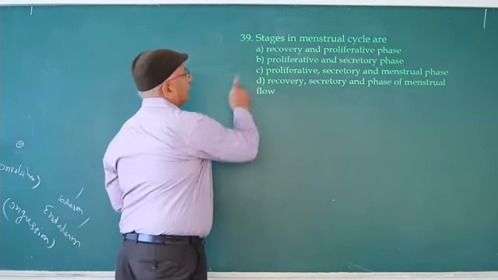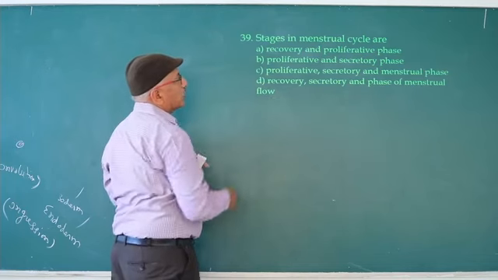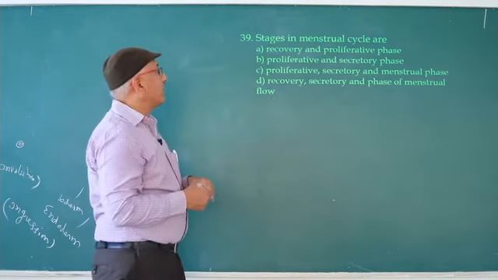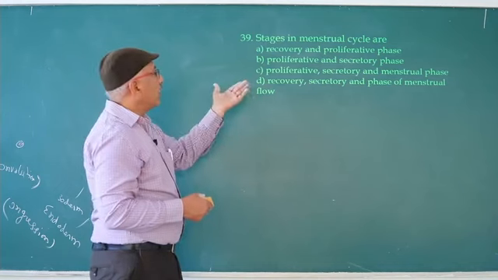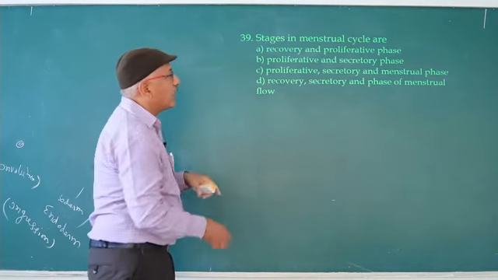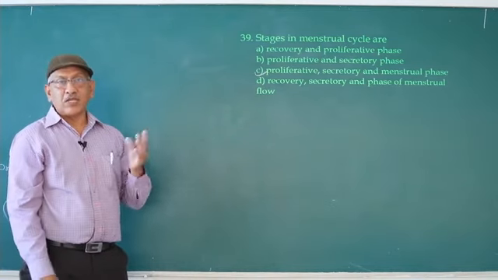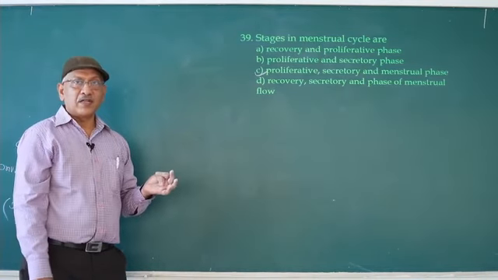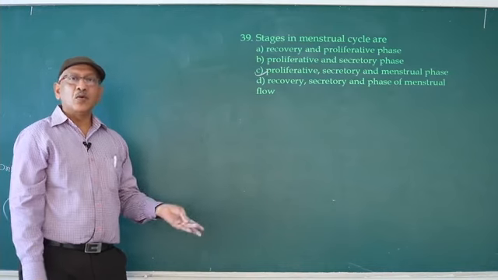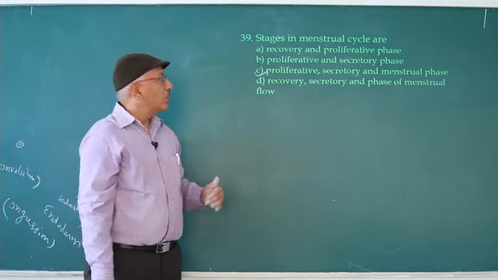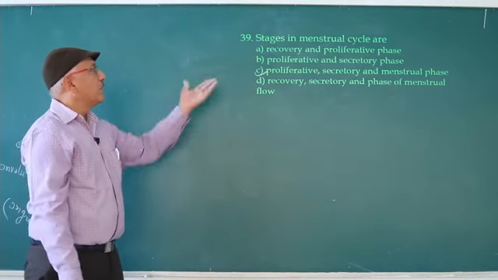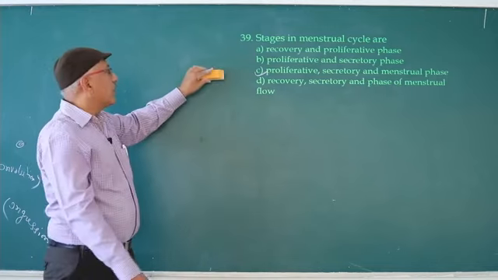So A and D ruled out. Next one, proliferatory, secretory phase, only two given. In third, proliferatory, secretory and menstrual phase. So what are the phases? Menses, menstrual phase, proliferation phase, ovulation, luteal phase. So luteal is also known as secretory. So C, third option.